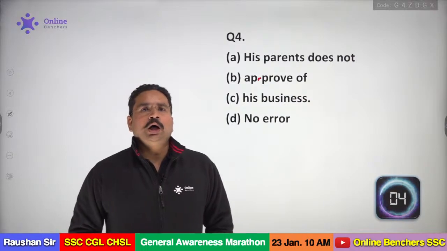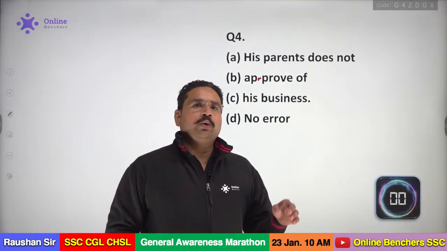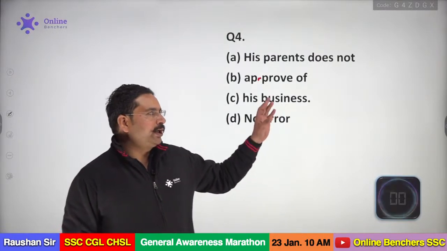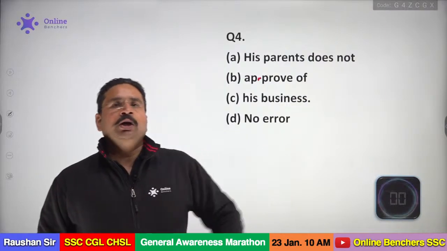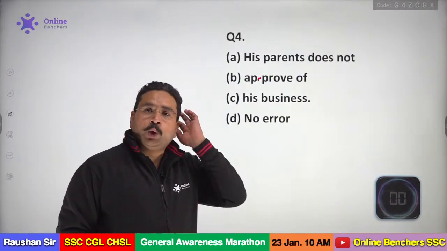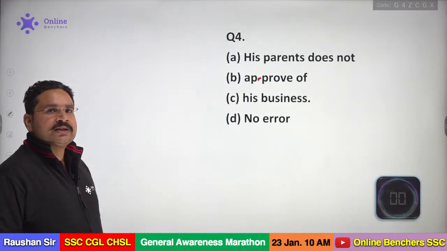B. Anup Srivastav. B. Can you explain, my dear Anup, where we have the error and what is the word here you want to replace and you want to use? Exactly, try to explain. So that will be really beneficial for both of us. That ambiguity will be very clear. Approve his business. Okay, let's see.